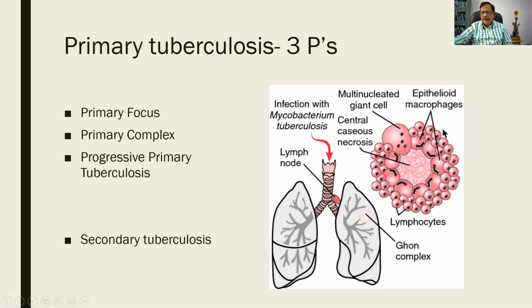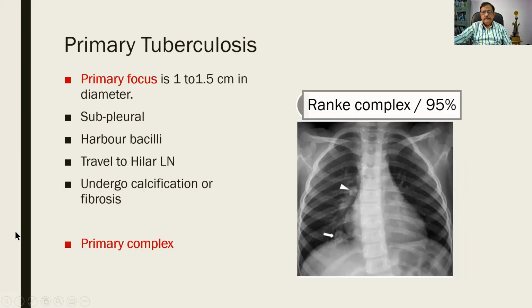And peripherally, you find that there will be a rim of fibroblasts. A basket-oval pattern of fibroblasts can be seen in the periphery. So please do remember, please draw this, and these are the 3 things. When you are asked primary complex, primary focus, etc., you need not fumble. And this has to be described. It is, say again, 1 centimeter in diameter, subpleural, it harbors the bacilli. Sometimes it will undergo calcification or fibrosis.